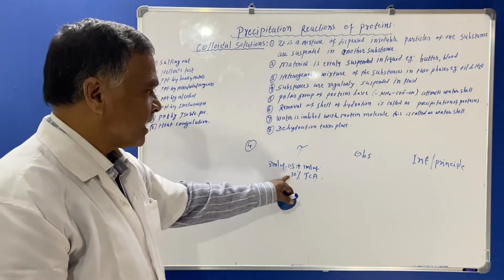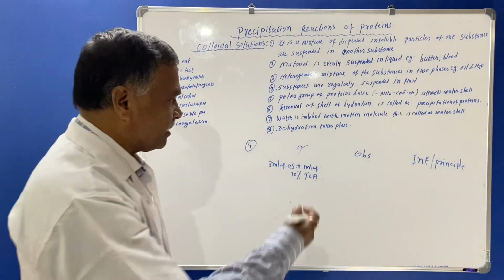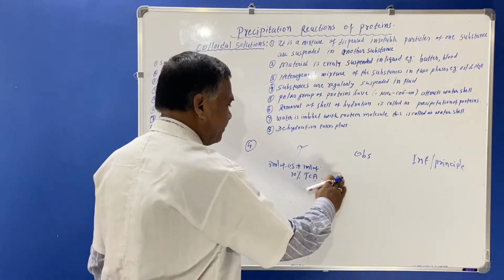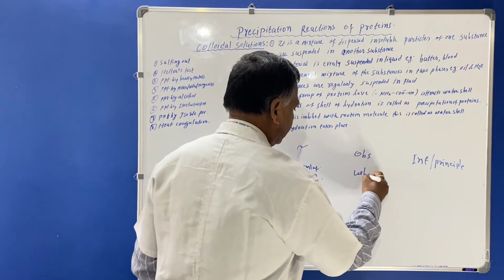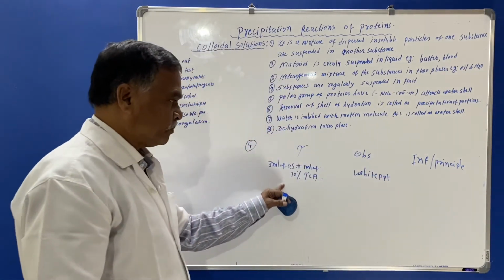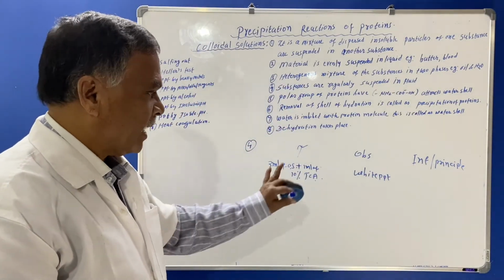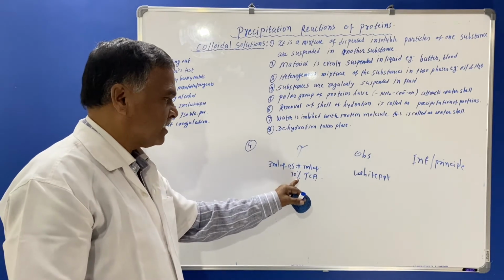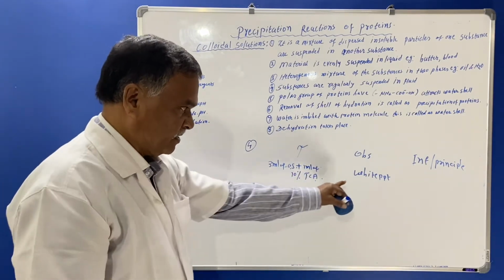TCA means trichloroacetic acid. So here what we are seeing, white precipitation occurs. The precipitation of protein will be white in color.